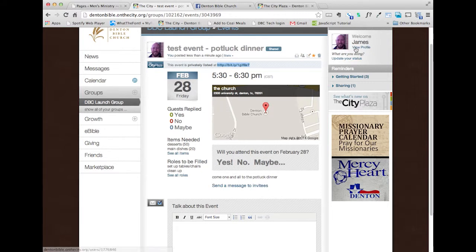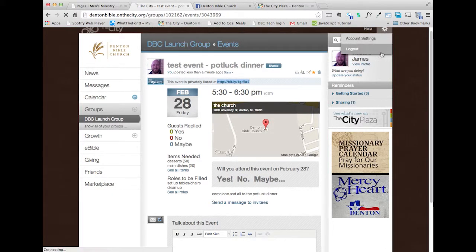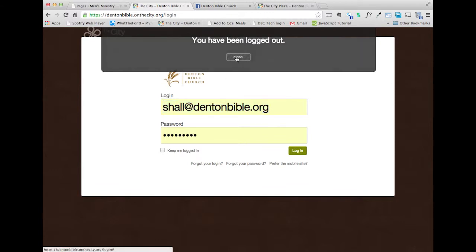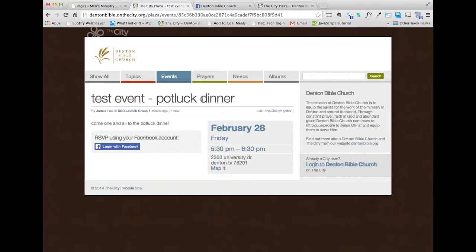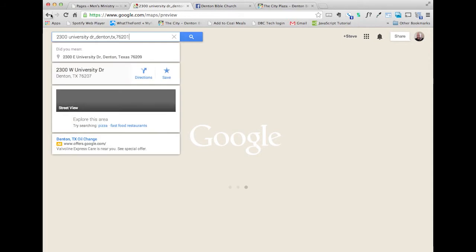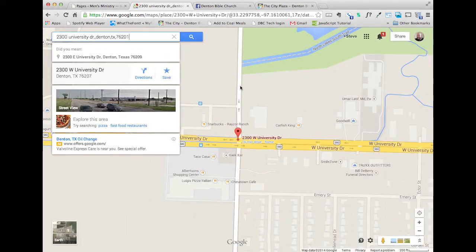If I copy that link, I can even log out of the city. I'm going to go up here and paste in that link. So if you emailed that to someone and they clicked on it, this is what they would see. Here's the potluck dinner. They can log in with their Facebook, but even if they aren't logged in, they can still see the event, and they can see what time it is. They can go and see the map, and get directions.